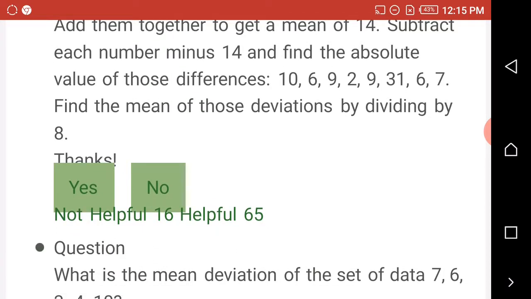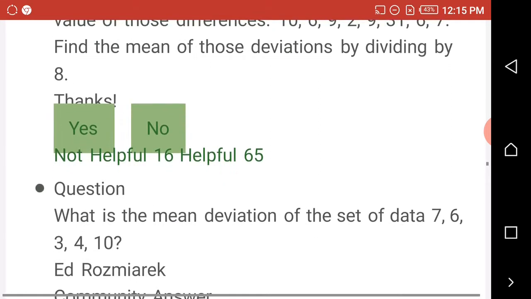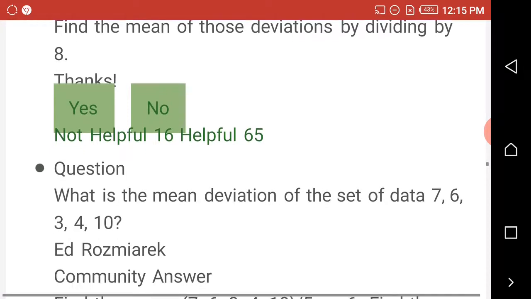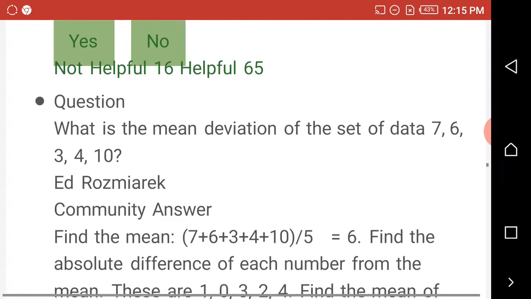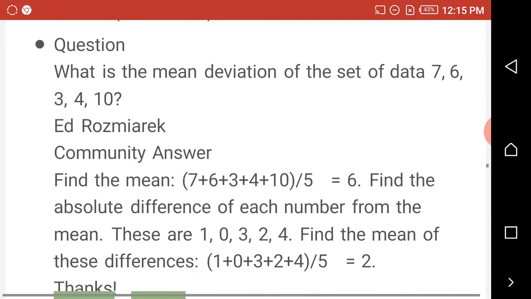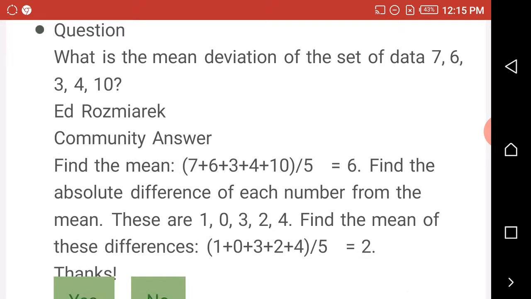Find the mean of this deviation by dividing by 8. Thank you. Question number 2. I hope it's helpful. Question number 2. What is the mean deviation of the set of data 7, 6, 3, 4, and 10?